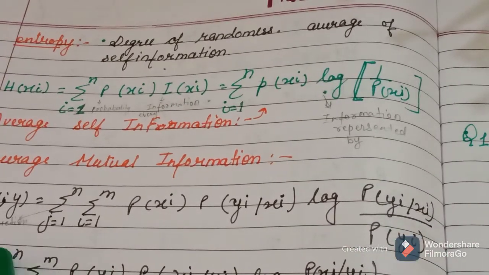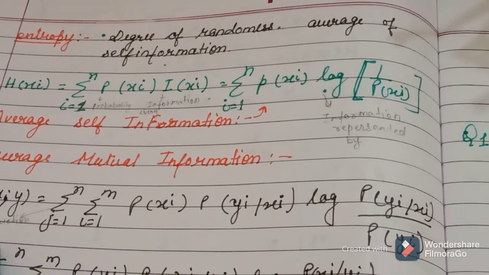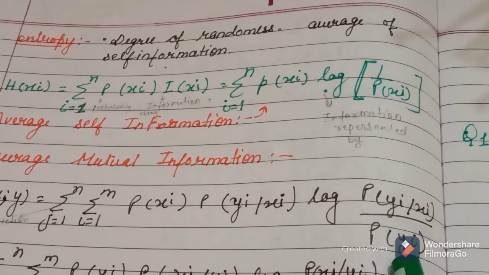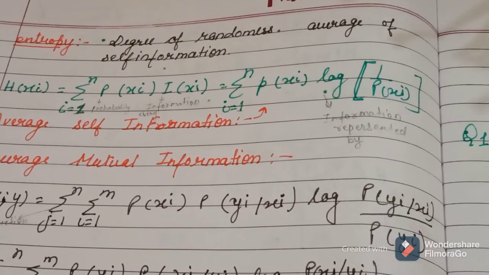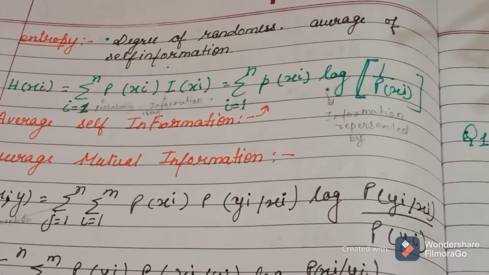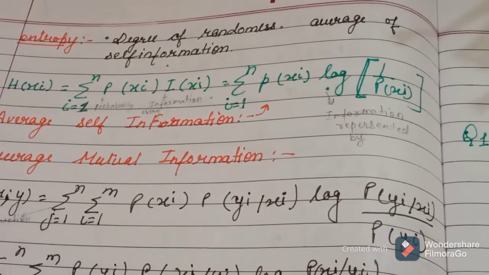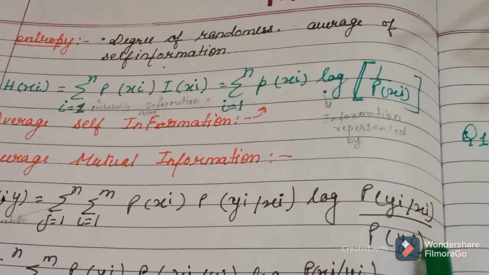When we need X, we put yj here; then when we need X, we put xi.